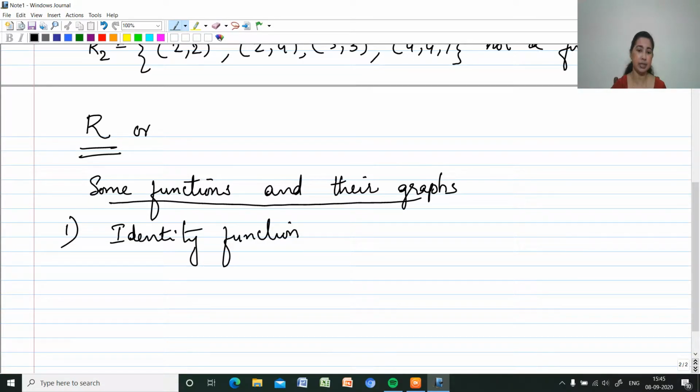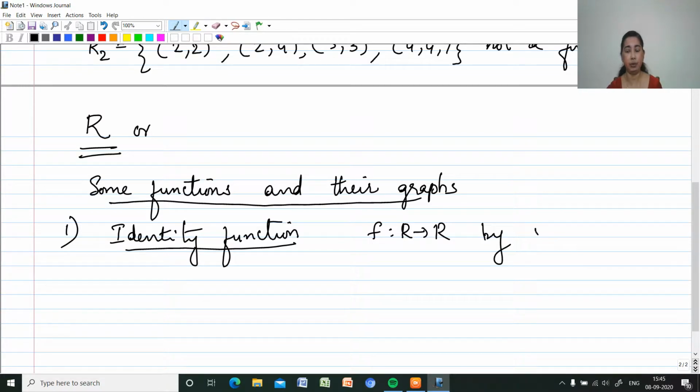From the name itself we can understand. Identity means both are the same. That is, x and y are the same. That is, it is a function from R to R, from real numbers to real numbers itself. And we define it by y is equal to x. So y equal to x, where x belongs to R, is called the identity function.